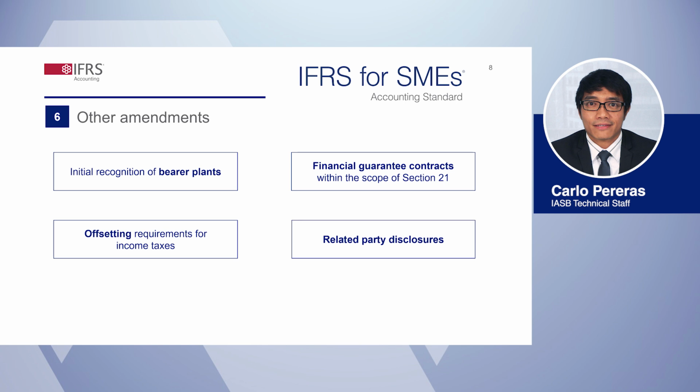The fourth set comprises amendments to Section 33, Related Party Disclosures. In particular, the standard now requires the disclosure of amounts incurred for key management personnel services provided by a separate management entity. And the ISB has also clarified the requirement to disclose information about commitments between an SME and its related parties.